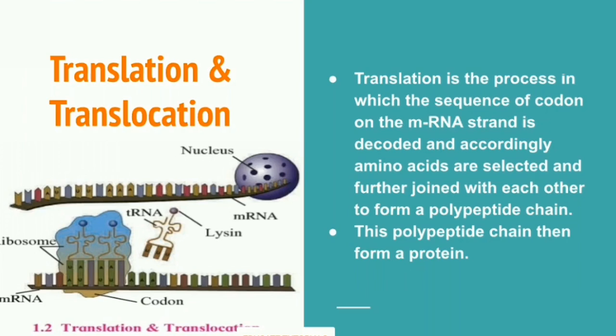The other one is translation and translocation. Now we are going to study translation. Let's first study the definition of translation. Translation is the process in which the sequence of codons on the mRNA strand is decoded and accordingly amino acids are selected and further joined with each other to form a polypeptide chain. This definition can be taken out. How can you break that down? Sequence of codons on the mRNA strand.